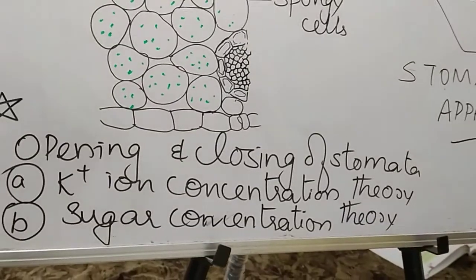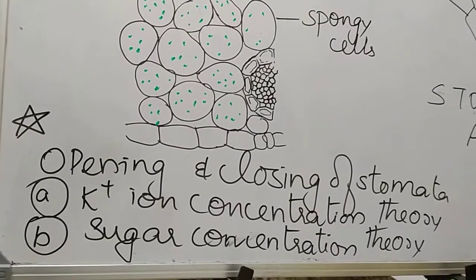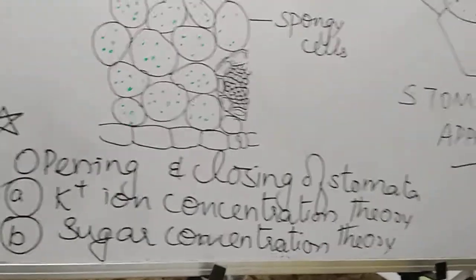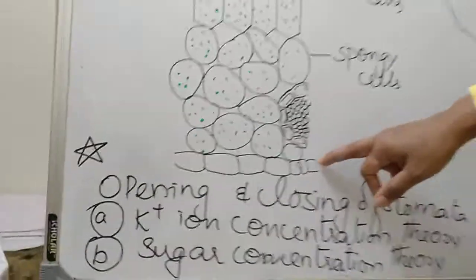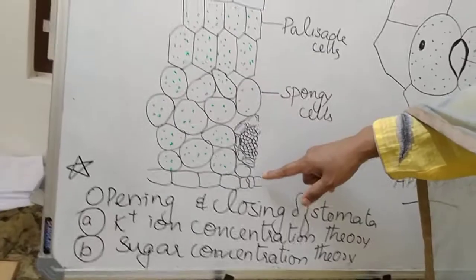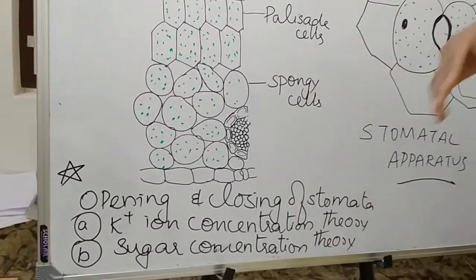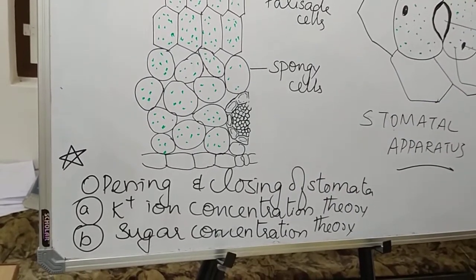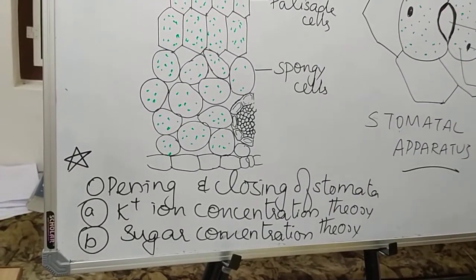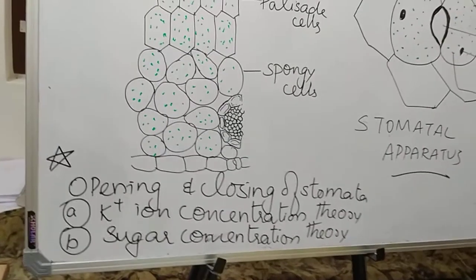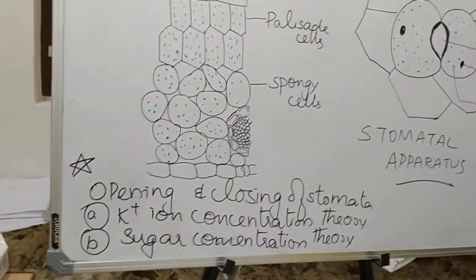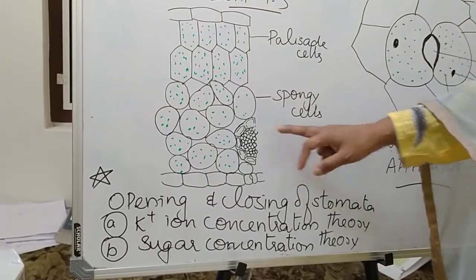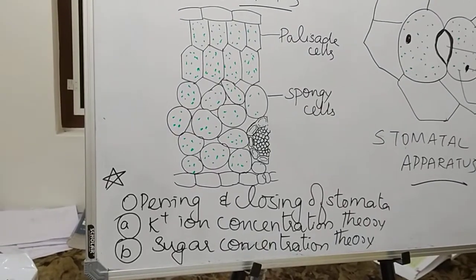So why are we highlighting this transpiration? Transpiration is a necessary evil. I have told you this earlier. Why do we call it a necessary evil? Because transpiration brings about a condition where loss of water is taking place. At the same time, to replenish that water, more water is being absorbed from the root, and along with that the mineral nutrients are also absorbed. So both purposes take place, absorption of water as well as absorption of mineral nutrients.